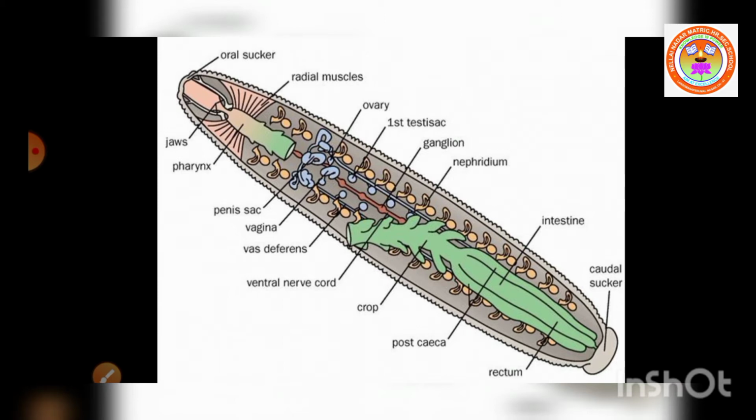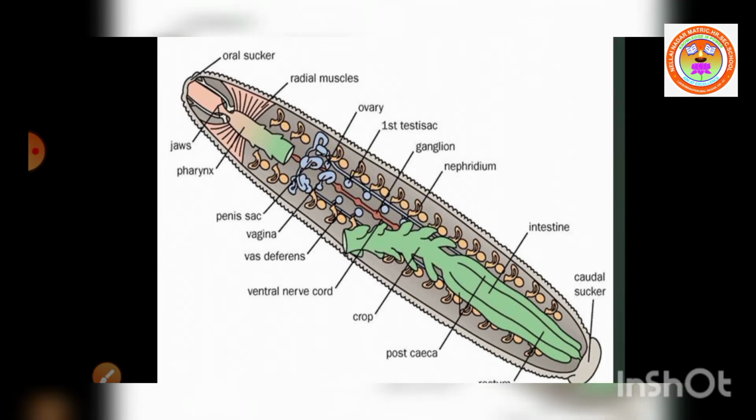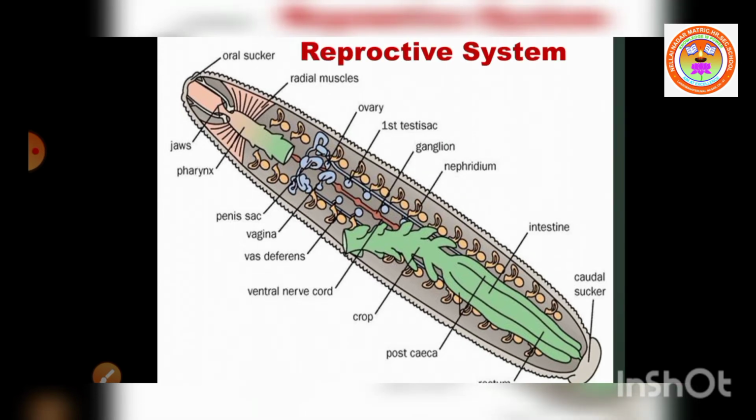These nephridia open outside through minute pores called nephridiopores. The nephridiopores are arranged from 6th to 22nd segments. You got it? Now let us see the reproductive system of leech.